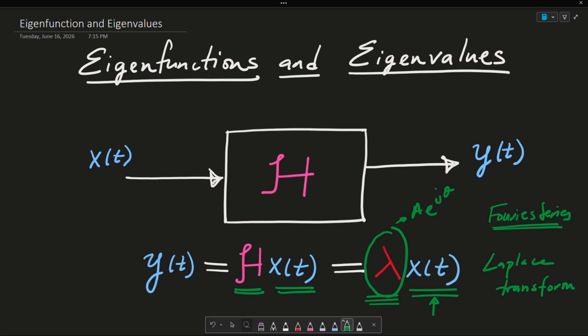Throughout this video, I'm going to reiterate the definition, and I'm going to give many examples to really drive home the point of eigenfunctions and eigenvalues.